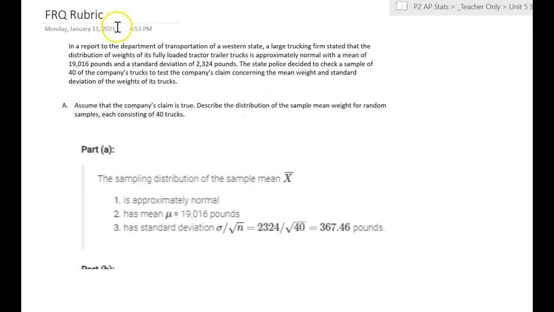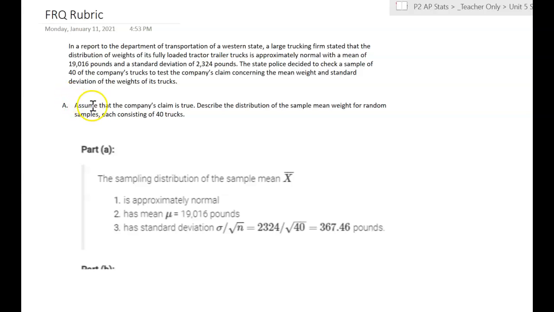So right away, when we look at this problem, we're thinking, okay, it's probably something to do with populations and samples, and then eventually our sampling distribution. We know that the population in this problem is this large trucking company's firm, and then our parameter would be the mean of all of their trucks, and then we're taking a sample and trying to find out what that statistic is.